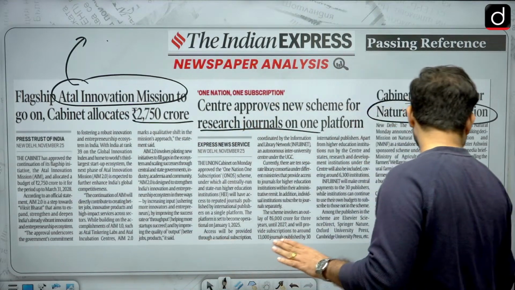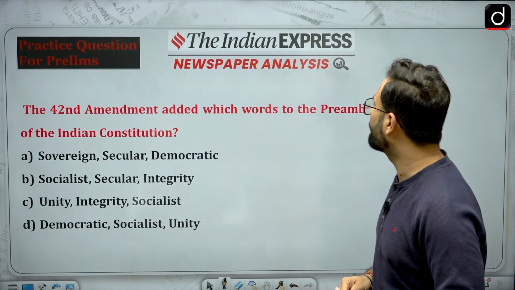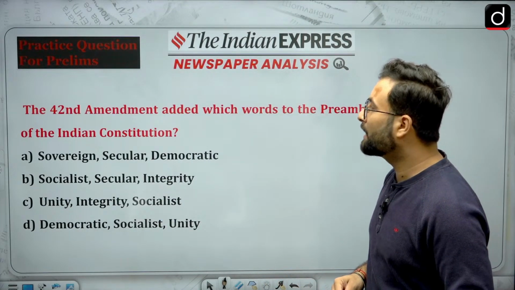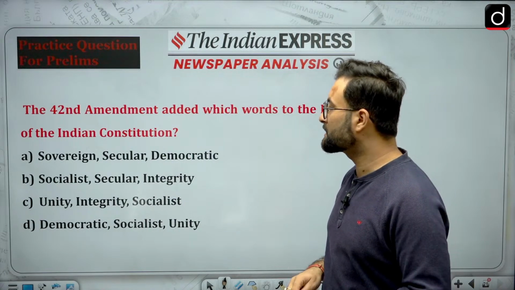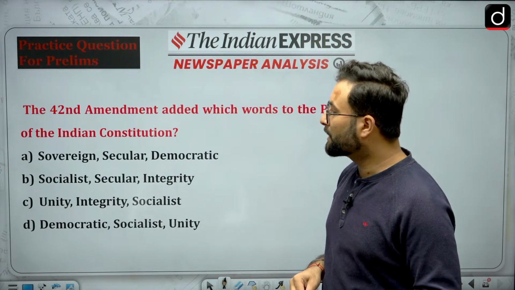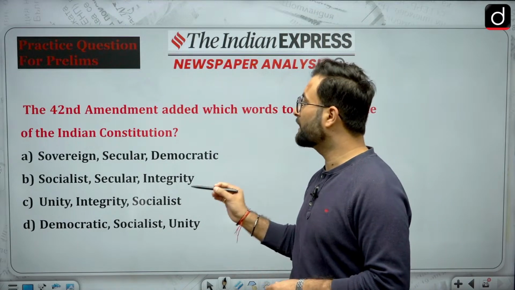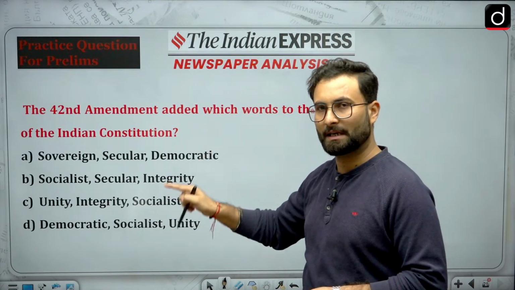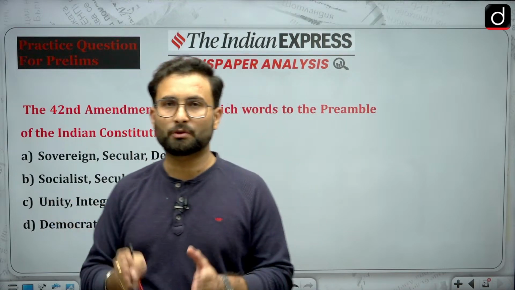Now in the end, we have a practice question for you: the 42nd Amendment added which words to the Preamble of the Indian Constitution? First, sovereign, secular, democratic. Second, socialist, secular, integrity. Third, unity, integrity, socialist, and democratic, socialist, unity. So which were the words added through the 42nd Constitution Amendment Act? We have already discussed that. You can attempt this question and answer in the comment box.